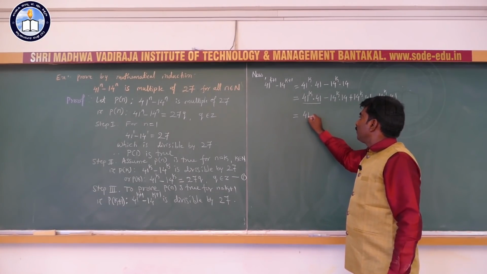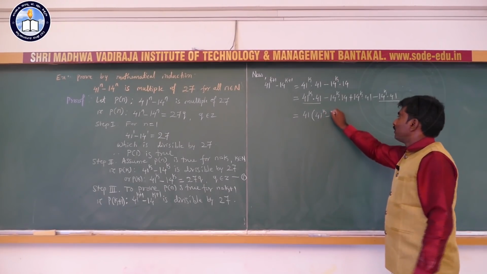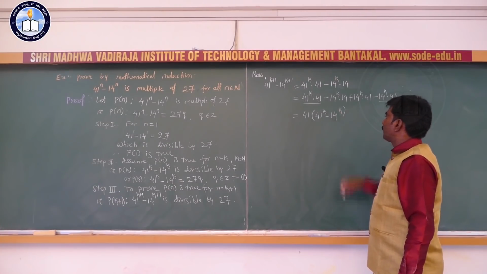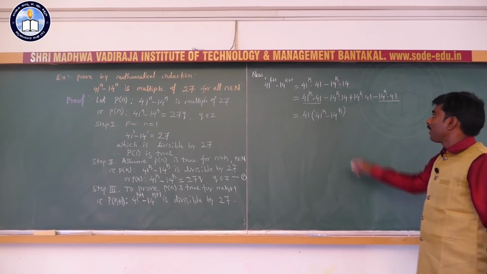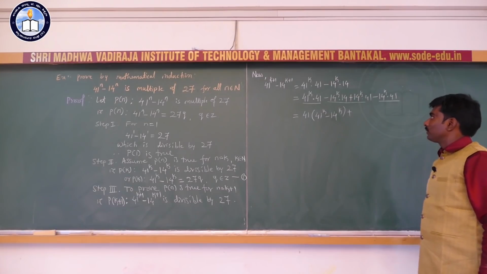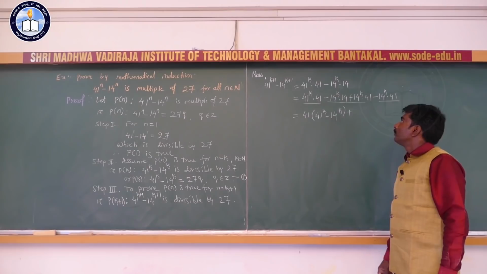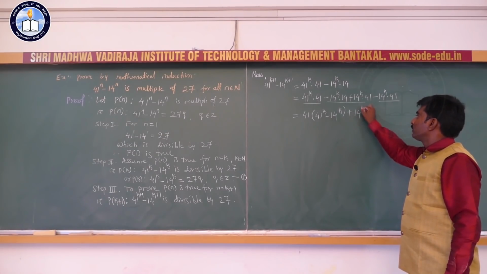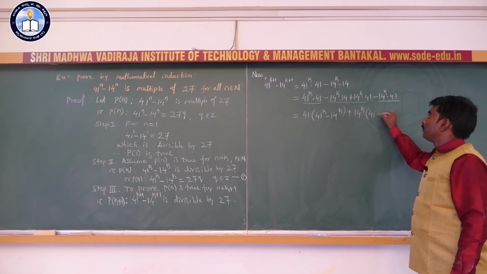So that is 41 into 41 to the power k minus 14 to the power k. And in the middle two terms, 14 raised to k is common. So I am taking 14 raised to k as common. It will remain 41 minus 14.